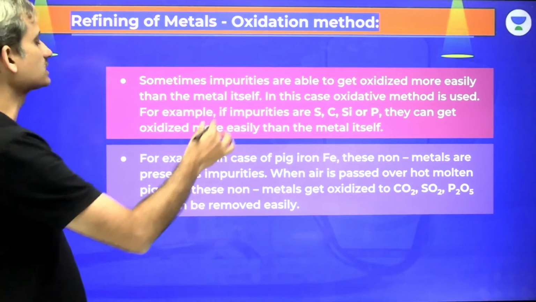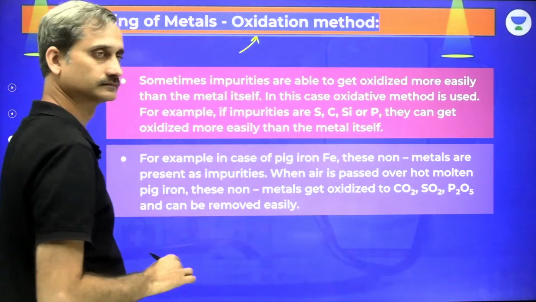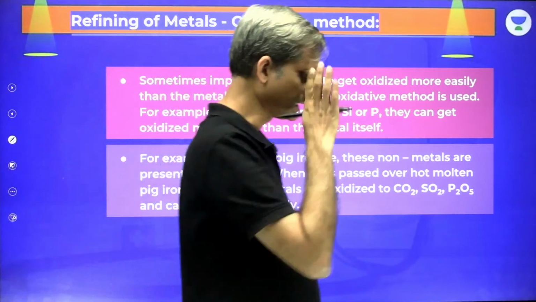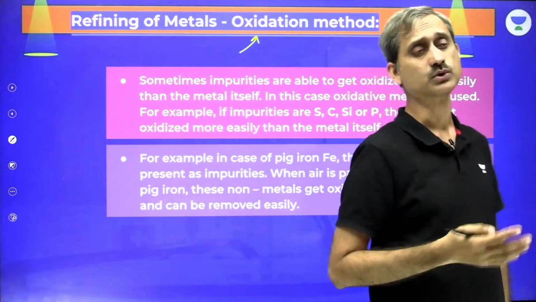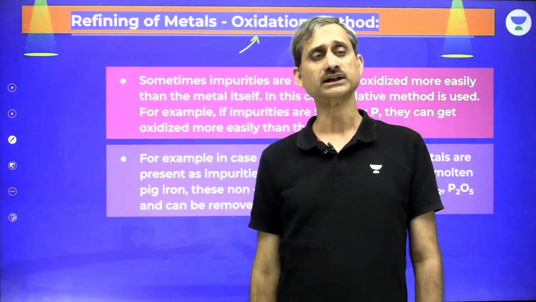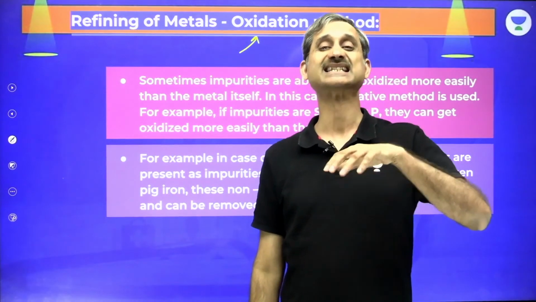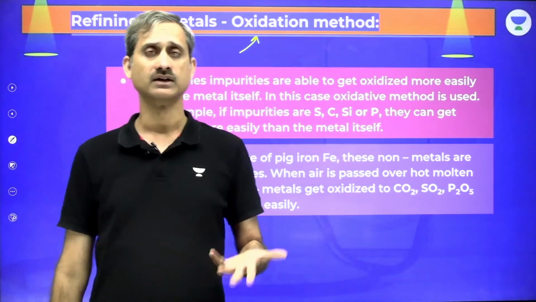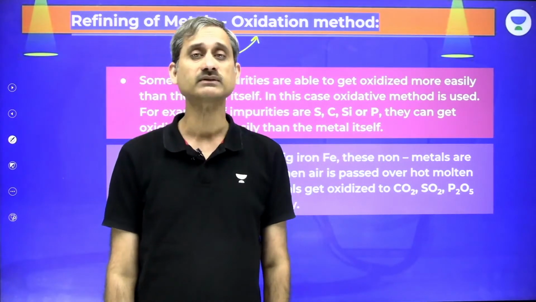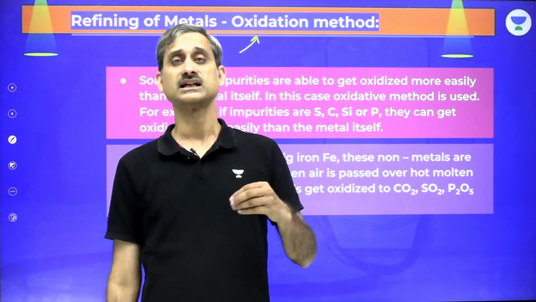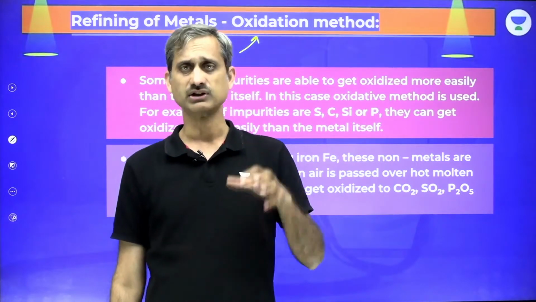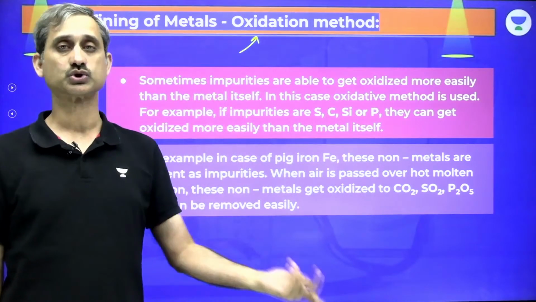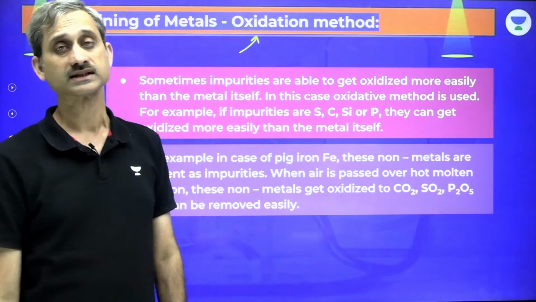Now we have certain oxidation method. When you talk about oxidation method, it is a simple method which is mainly used for iron. Here the impurities are more easily oxidizable as compared to the metal itself. Something like in the case of iron, the carbon which is present as the impurity is itself a strong reducing agent. So that strong reducing agent being carbon is able to get oxidized in preference to iron. So this is an oxidation method.